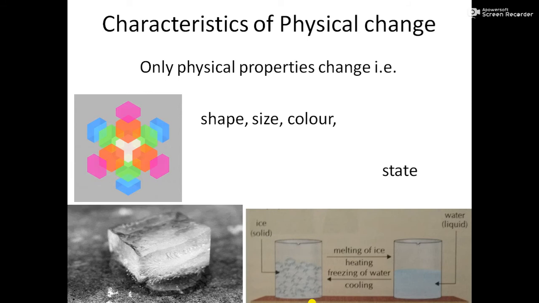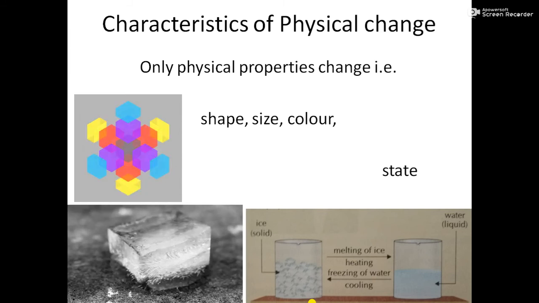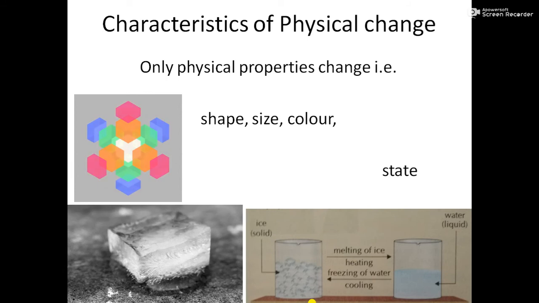Now about state, ice is melting. That means ice is in which state? Ice is in solid state. So when ice melts, it converts from solid state into liquid state. But again when we keep the water in the fridge, then the liquid state can again change into what? Solid state. So that's why melting of ice or freezing of water both are examples of physical change. Let us know about more examples.